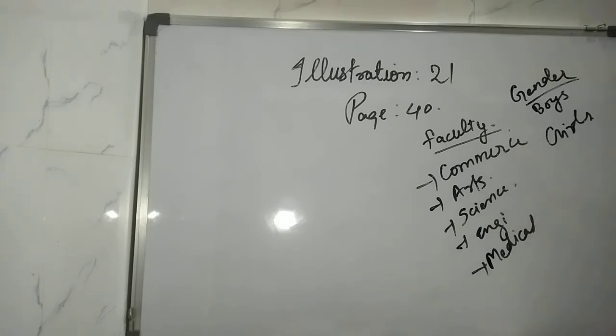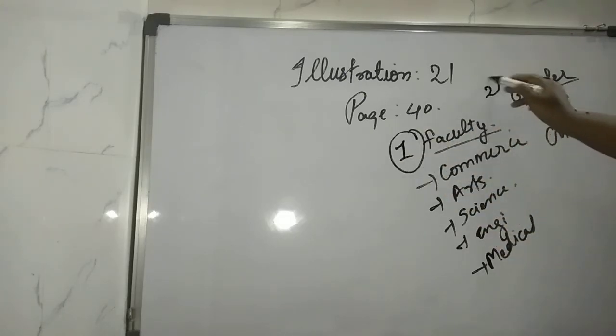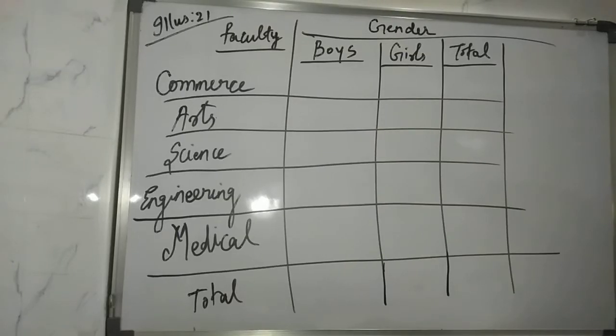This is for rough work, right? And the ratio of the number of boys and girls in commerce faculty. The other attributes are not given. So this much are the attributes. You have the first attribute as faculty and the second one as gender. On the basis of these two attributes, you have to prepare the table. So let's do that. You have to prepare the table like this.